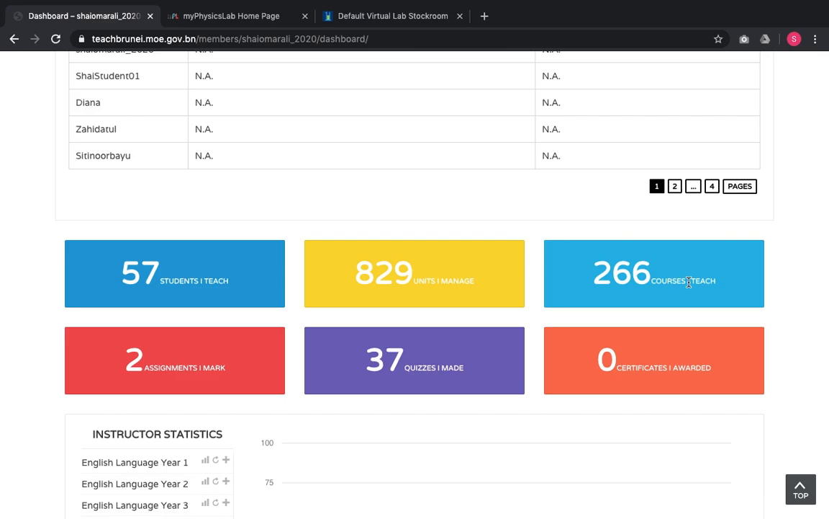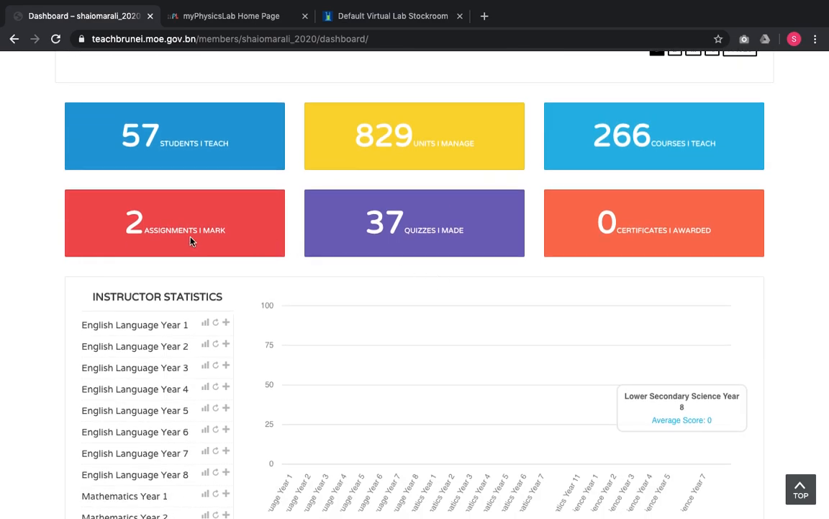So all these responsibilities will be distributed among teachers. Usually teachers will not have more than, for example, 10 units, depending on what they teach in school, so they reflect that in the TeachBrunei LMS. Then there are assignments that I marked, quizzes that I made, and certificates that I awarded.